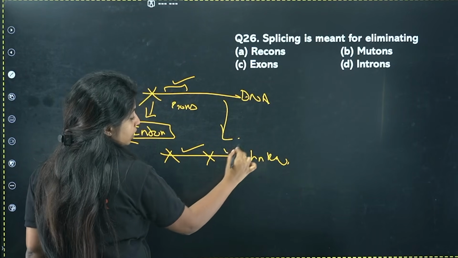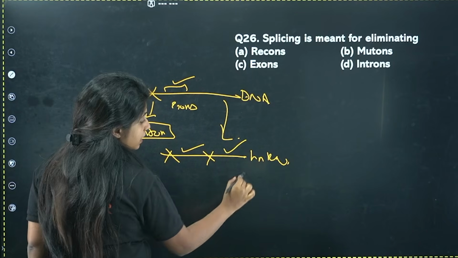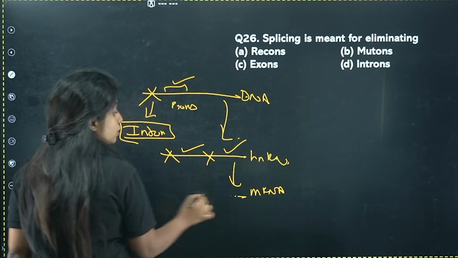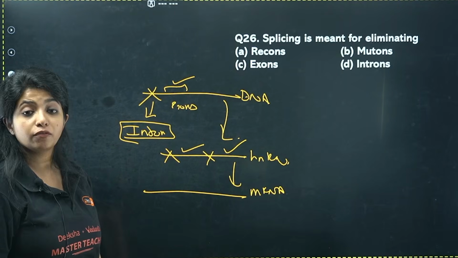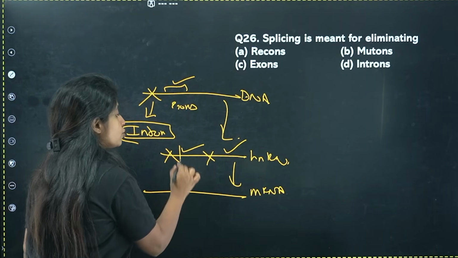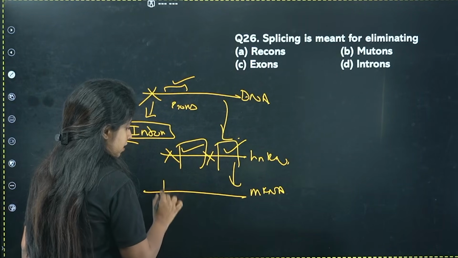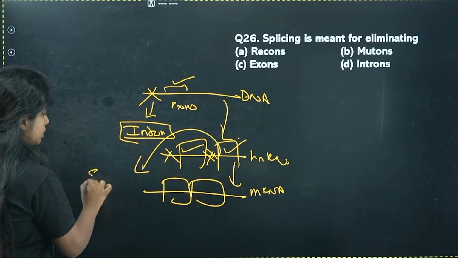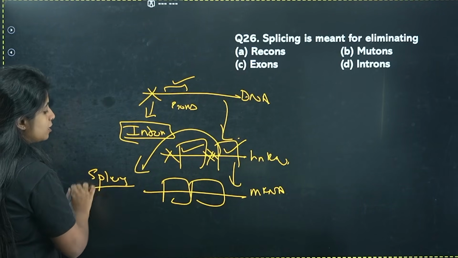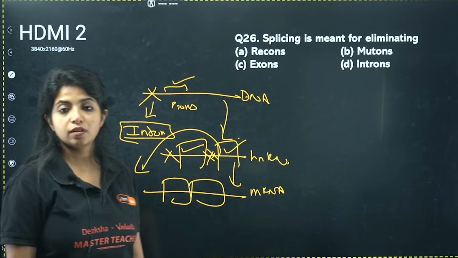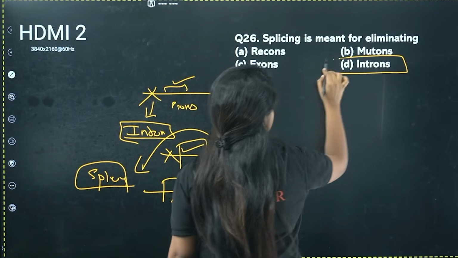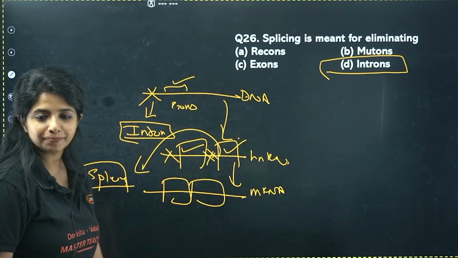But when you have to form an mRNA, the mature RNA which will code for the proteins later on, you have to make sure only the coding part is there. So we have to remove this part, and the process is known as splicing. Removal of introns is known as splicing. Splicing is meant for eliminating introns. Your answer for this question becomes D.